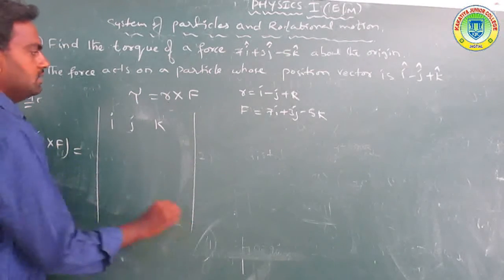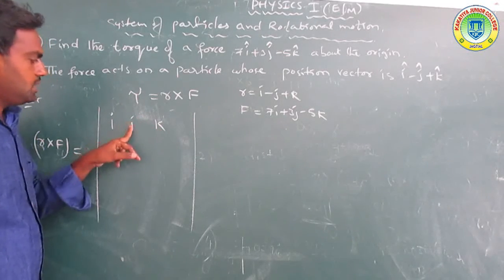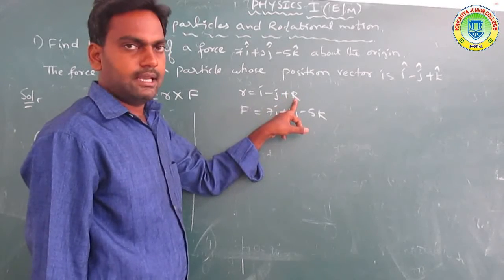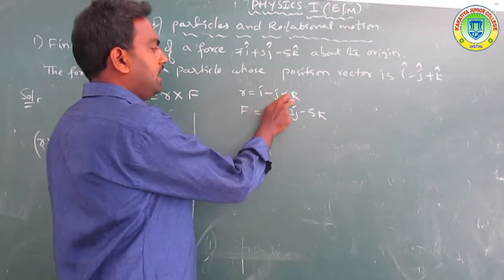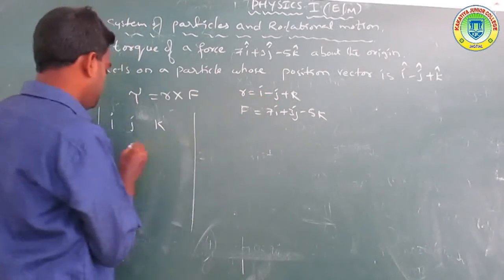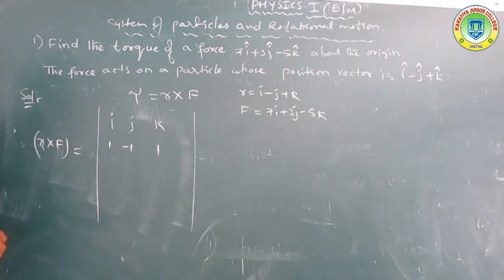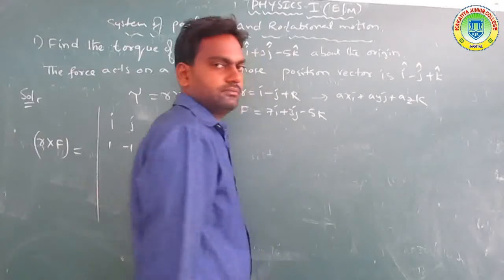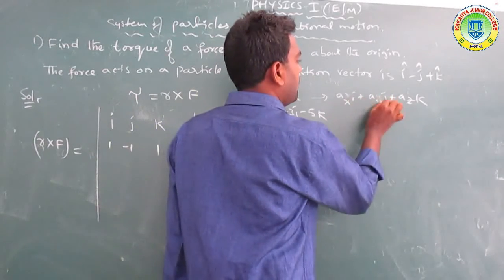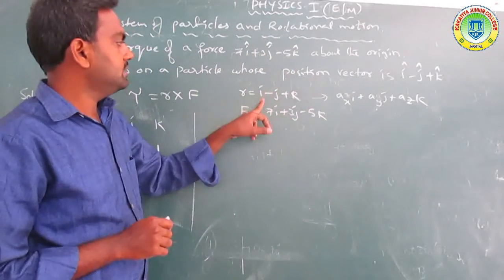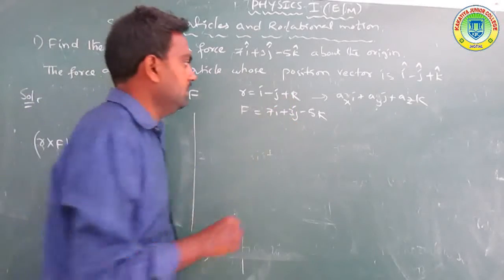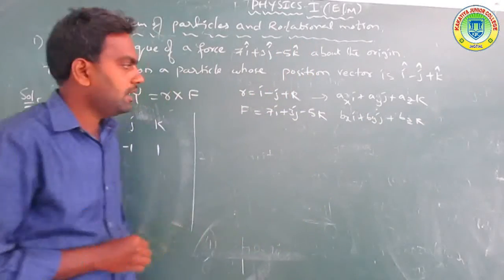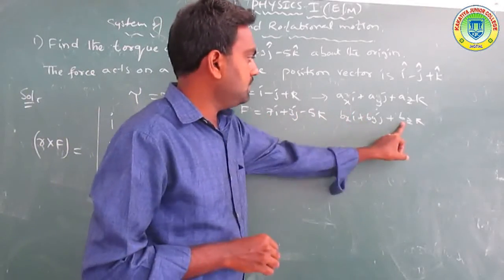Taking i, j, k in the first row. For r, for example, ax i plus ay j plus az k, so ax, ay, az are 1, minus 1, and 1. For the force, for example, bx i plus by j plus bz k, so bx is 7, by is 3, and bz is minus 5.